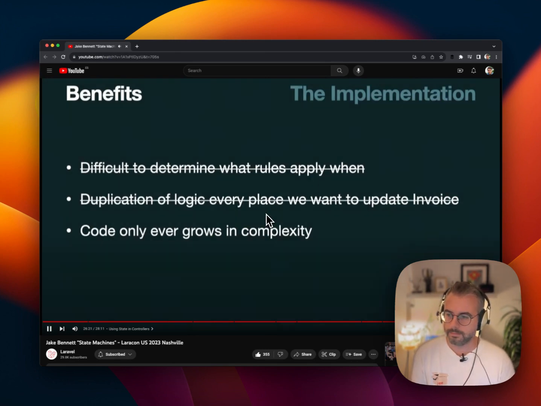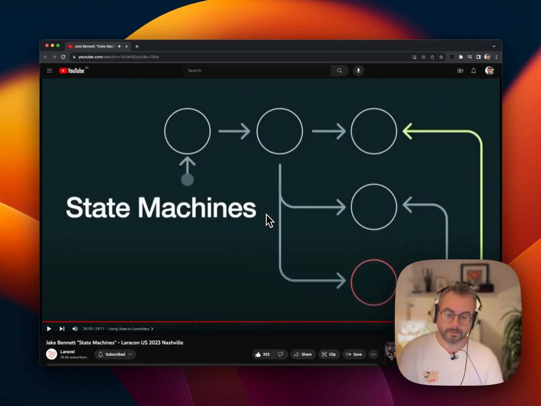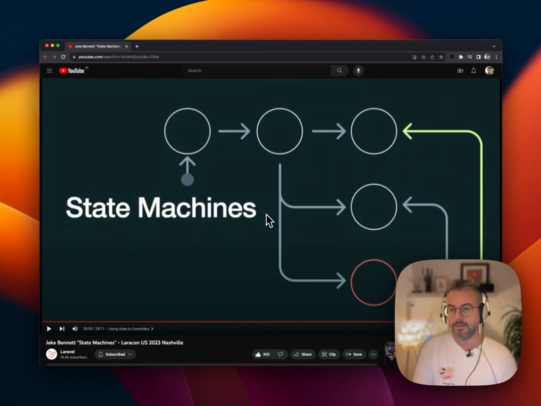And because the code only ever grows in complexity, now we have a sustainable way to add new actions to our existing code simply using classes and methods. Nothing special. Everybody can figure this out. And he's right. The code complexity stays very minimal. If we wanted to add a new state, let's say a payment can be refunded, it's not a case of going into an existing class and trying to figure out all of the logic and how it should sit and how it should flow. We can simply say, what state am I in?